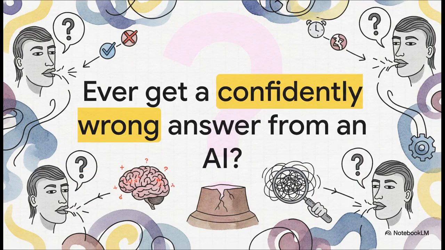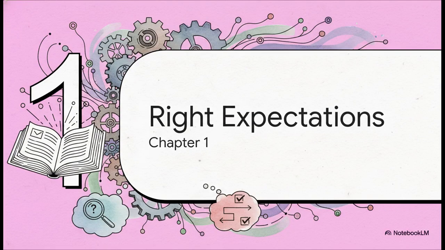Oh, you've definitely been there, right? You ask what seems like a simple question, and ChatGPT gives you an answer that is so confident and just completely wrong. Yeah, researchers have a name for that. They call it an AI hallucination. It's probably one of the biggest headaches with these tools, and it's exactly what we're going to learn how to get under control today.